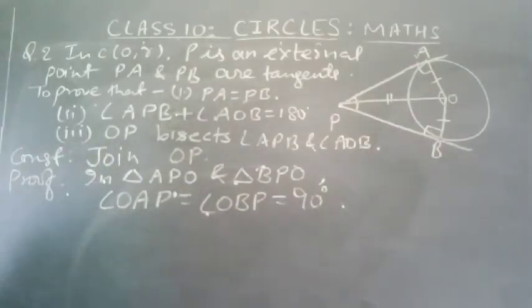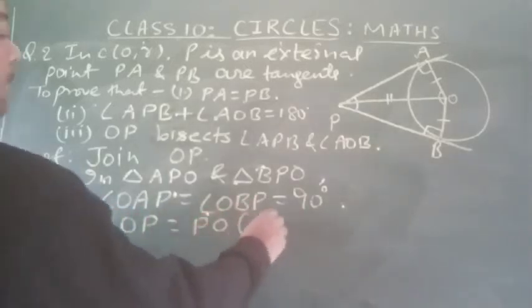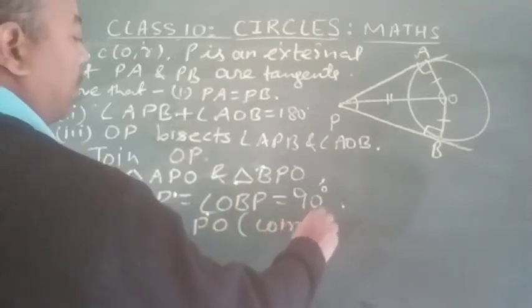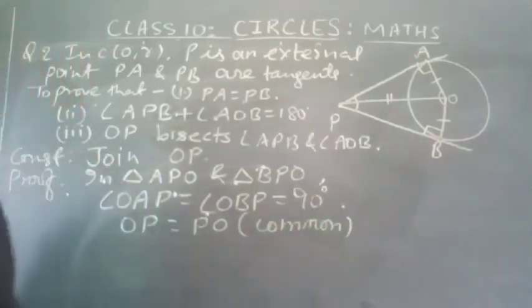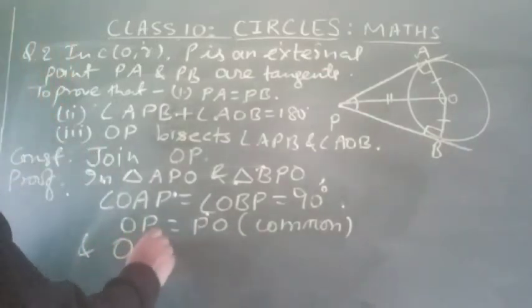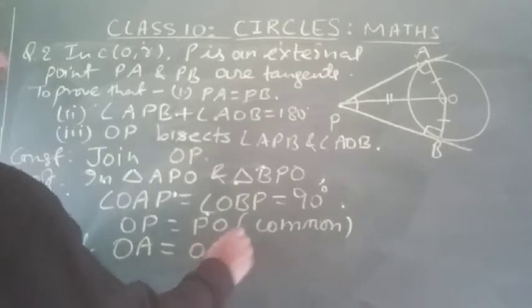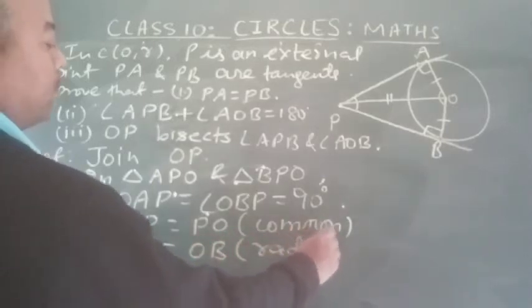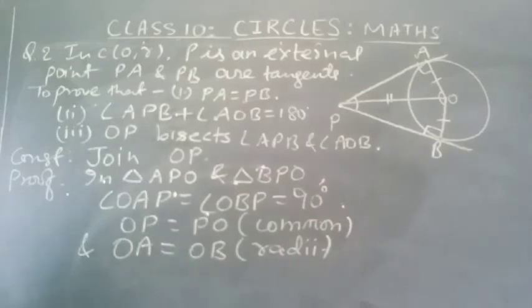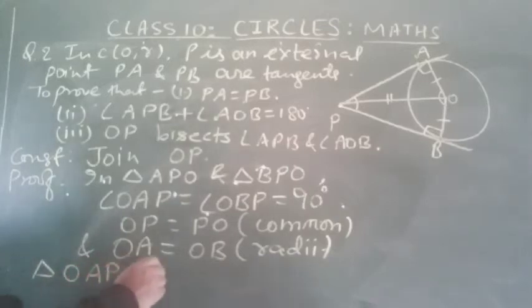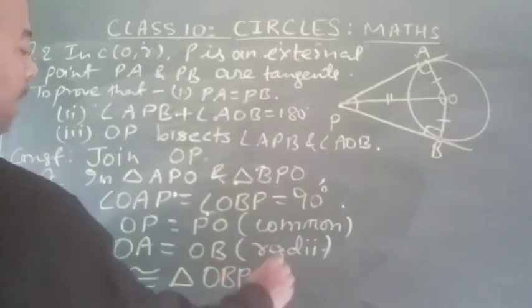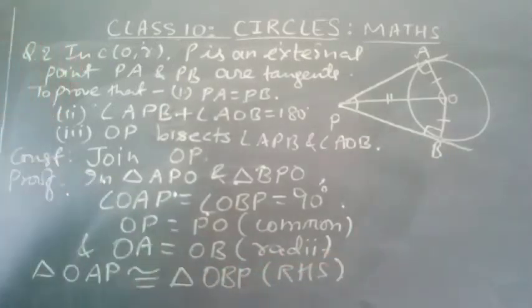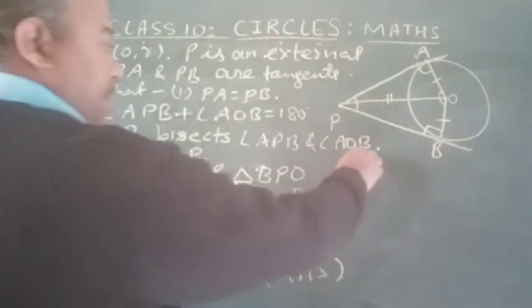Second, OP equals OP, common. And third, OA equals OB, radii of the same circle. So triangle OAP is congruent to triangle OBP by RHS.